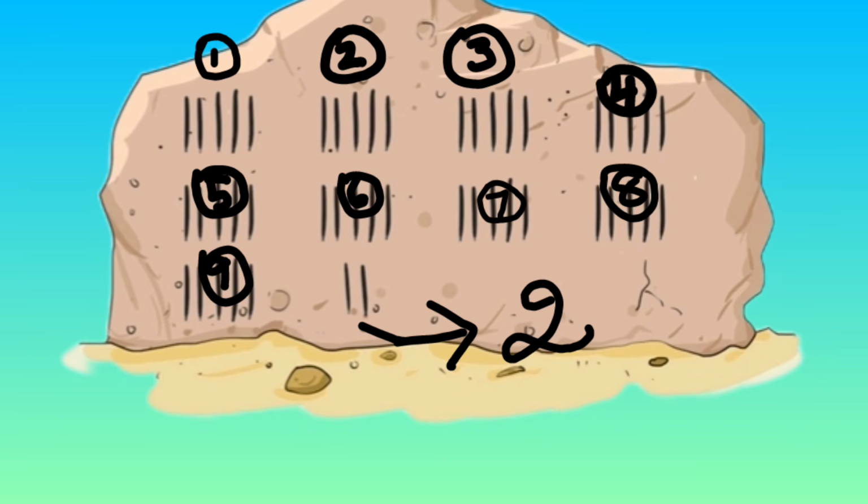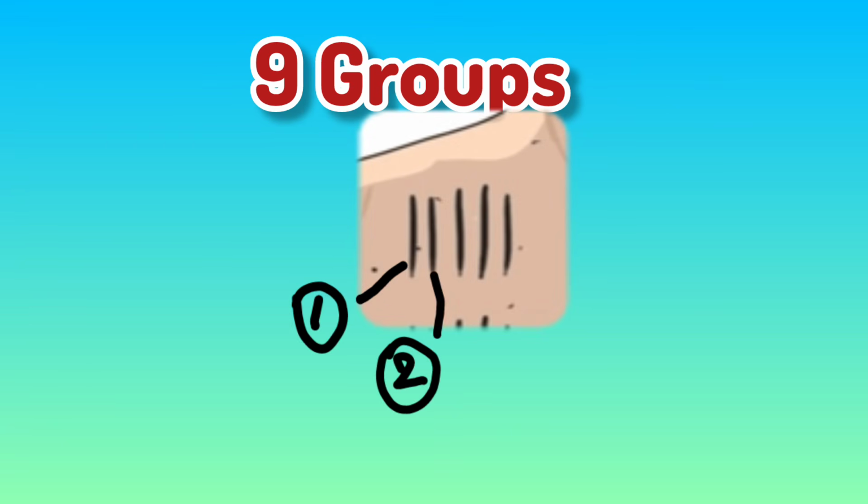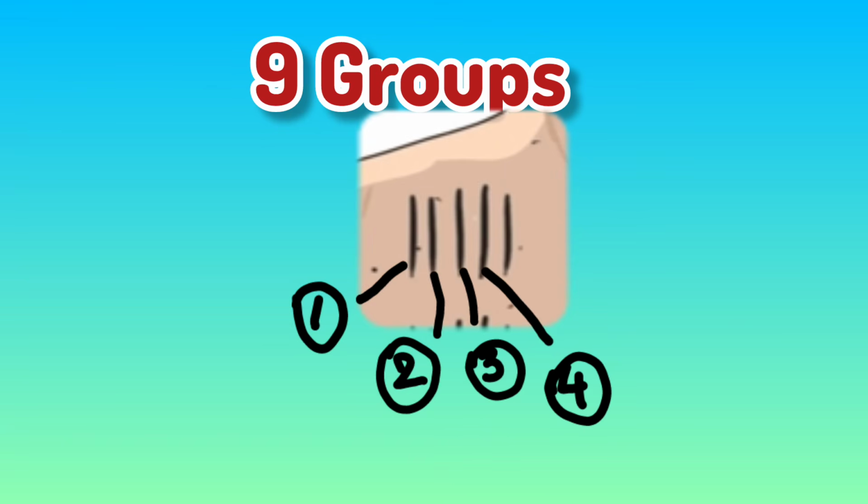We already know one mark indicates one cow. So let's start counting. We found 9 groups. Now let's count how many cows there are in one group. Let's start counting. This is one group: 1, 2, 3, 4, 5. So there are 5 cows in one group.